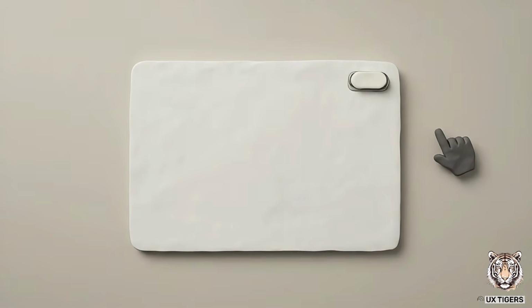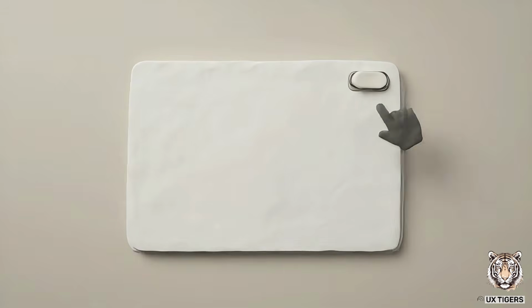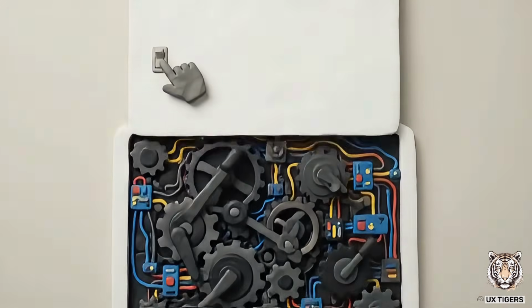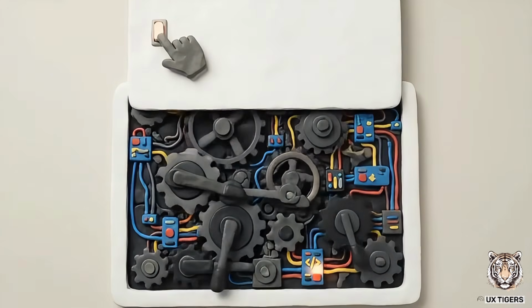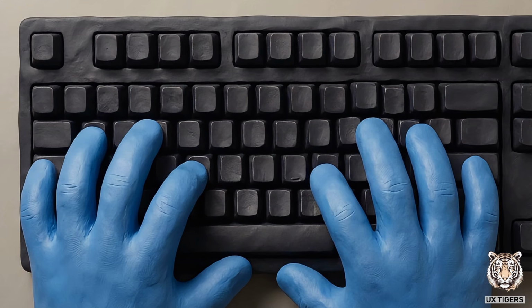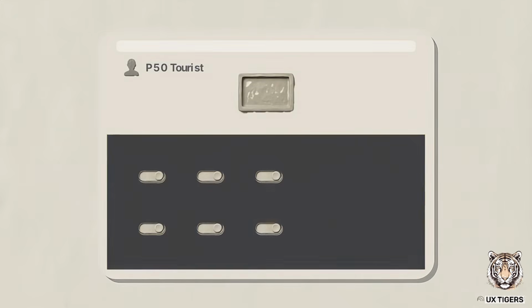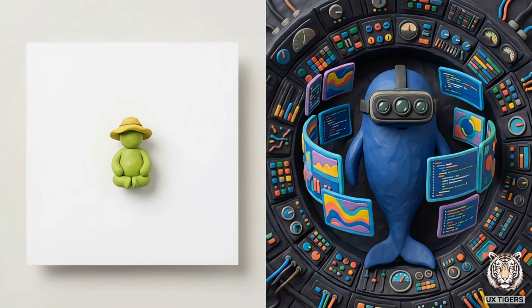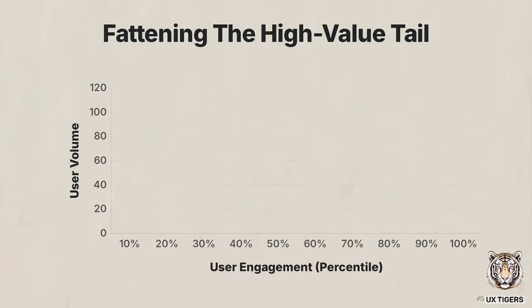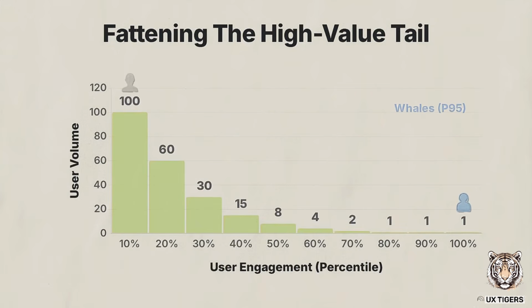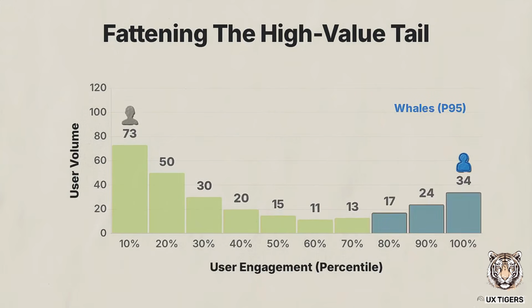You connect these two worlds with behavioral triggers. Do not ask novices to self-identify as power users. Instead, wait for a user to adopt a keyboard shortcut, attempt a batch export, or hit a specific usage threshold. When they prove their readiness, the trapdoor opens and the complex machinery reveals itself. By hiding the advanced tools until they are needed, you protect the masses from interface anxiety while handing the elite an infinite playground.